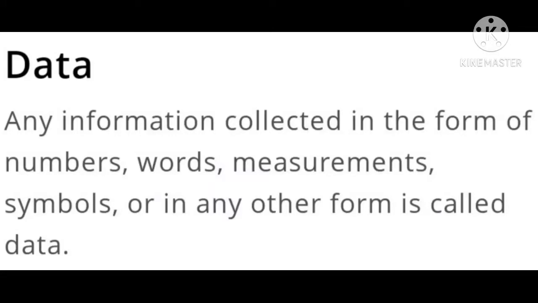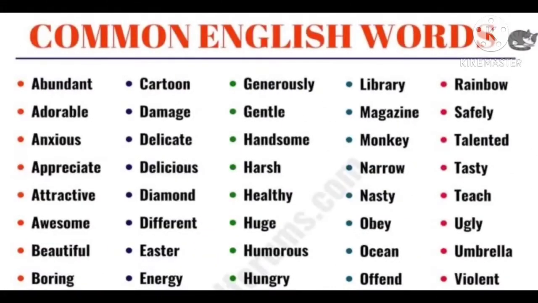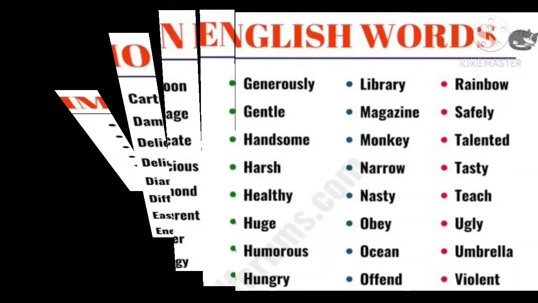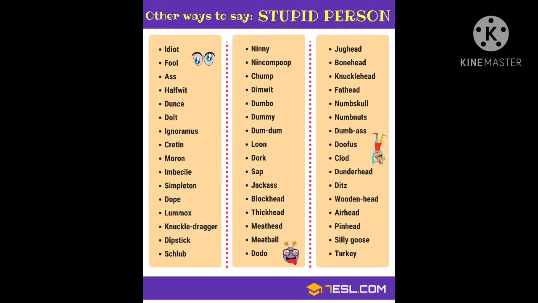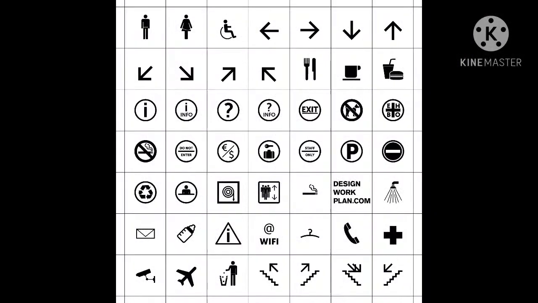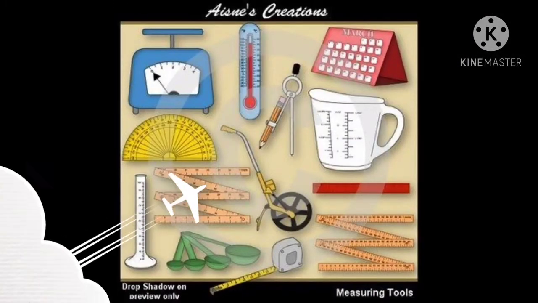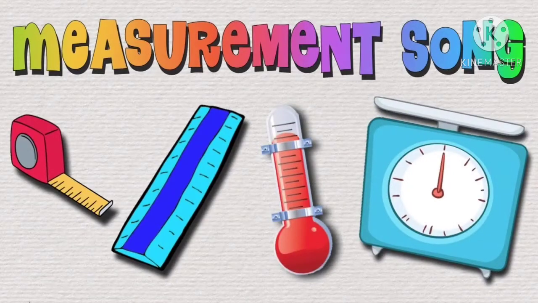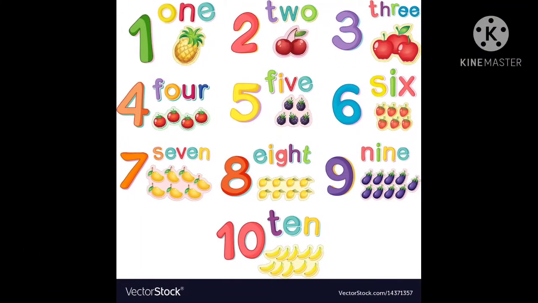Okay, children, did you understand? Any information collected in the form of numbers, words, measurements, symbols, or in any other form is called data. For example, common English words, symbols and associations, measurements and numericals.